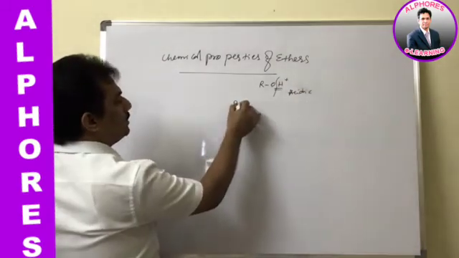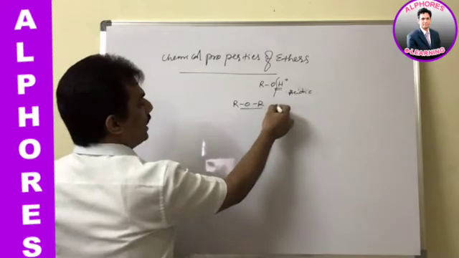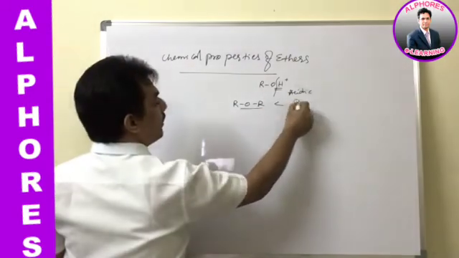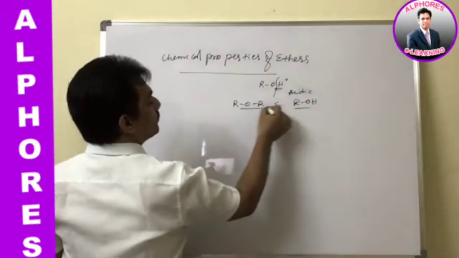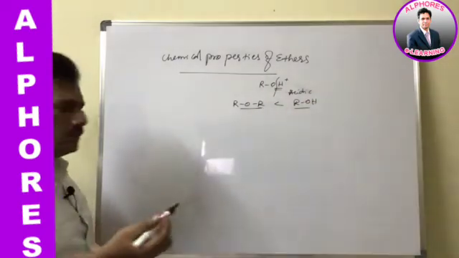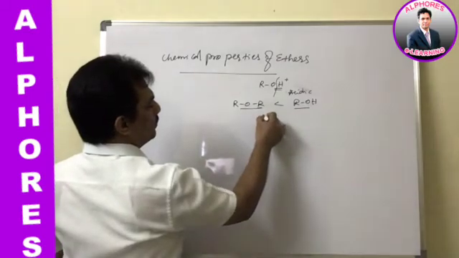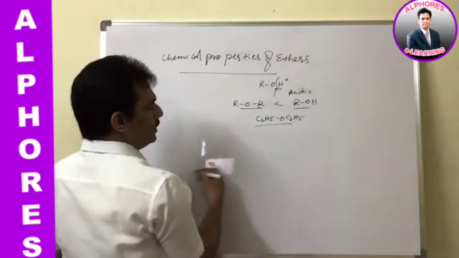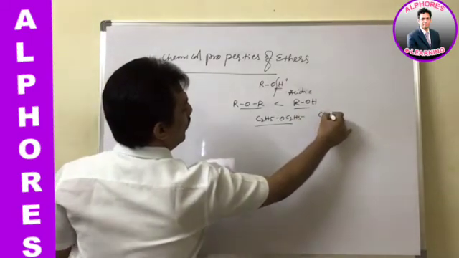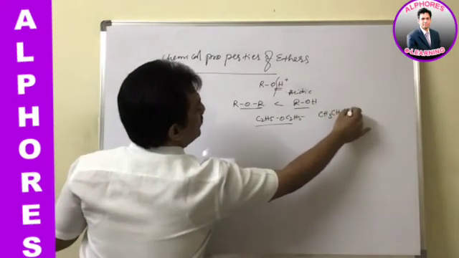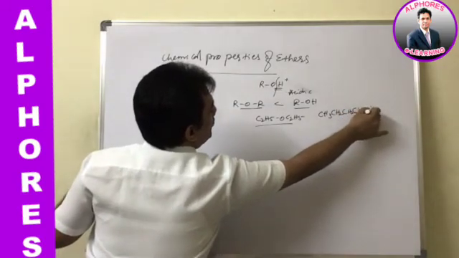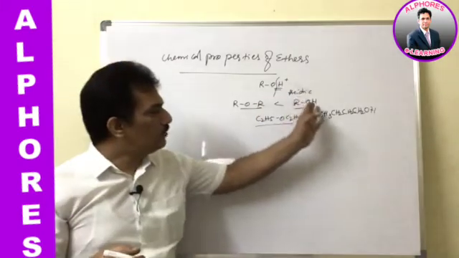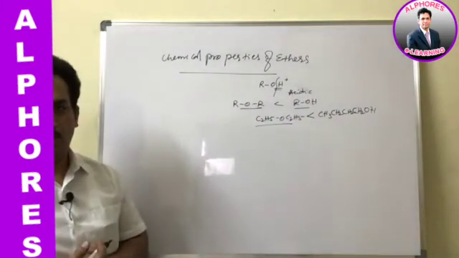In ethers, there is no such hydrogen; acidic hydrogen is not there. That's why ethers are less reactive compared to alcohols of the same molecular weight. For example, C2H5OC2H5 is diethyl ether, and butanol, CH3CH2CH2CH2OH, is more reactive compared to this. The reason is that it has the acidic hydrogen.